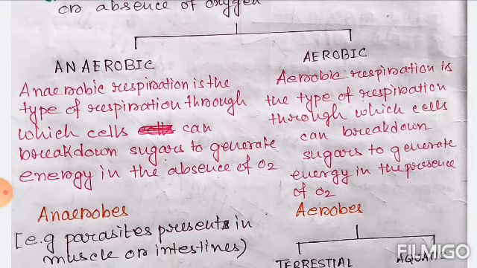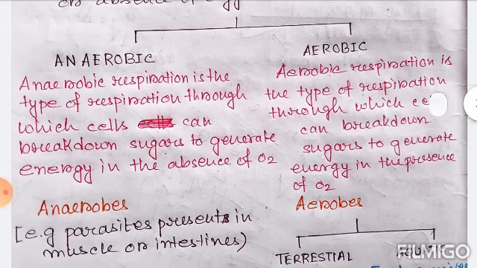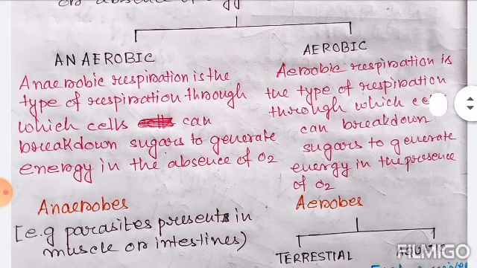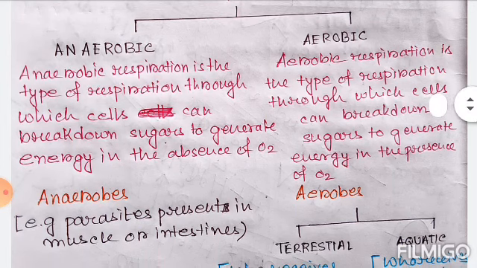So what is anaerobic respiration? Anaerobic respiration is the type of respiration through which cells can break down sugar to generate energy in the absence of oxygen. That means in the absence of oxygen, anaerobic respiration takes place. The organisms which go through anaerobic respiration are called anaerobes, like parasites present in muscle, intestines, etc.